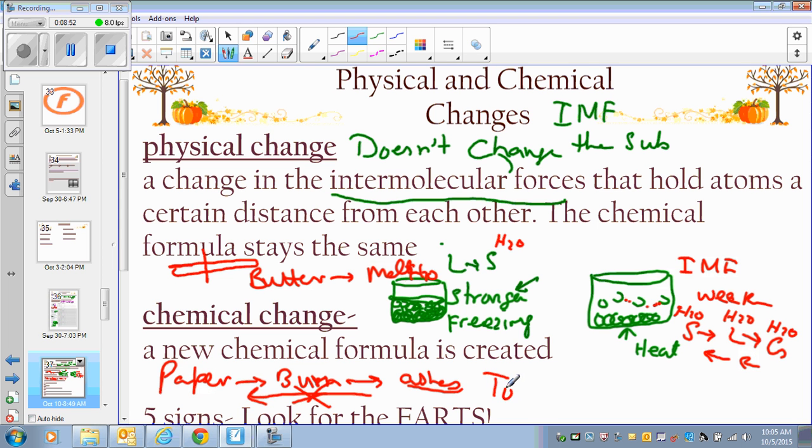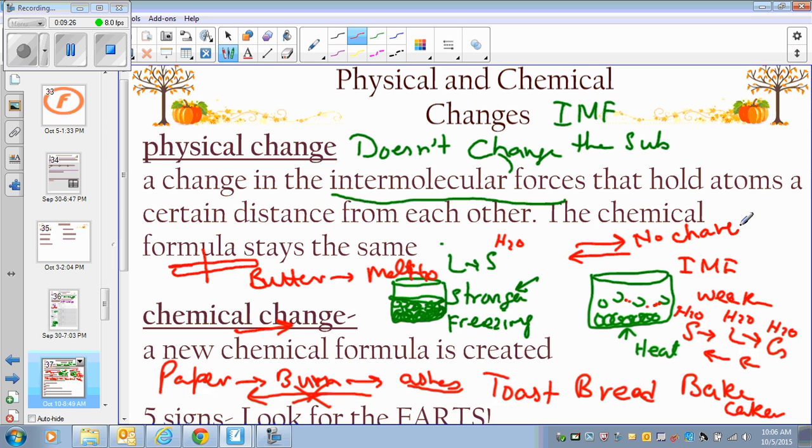Like if I toast a bread, I cannot convert it back into the bread. If I bake the cake, I cannot convert that cake back into the batter of the cake. So if the grass is growing, I cannot force it back into the seed. I mean, I can cut the grass, but I cannot force it back into the seed. So a permanent change that you cannot reverse is a chemical change. But a physical change is you can go forward, you can go backward, no change in substance. So it is only the state of matter that is changing, the size is changing. That is a physical change.